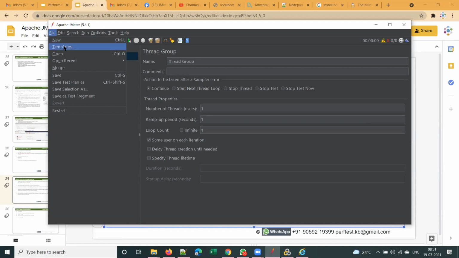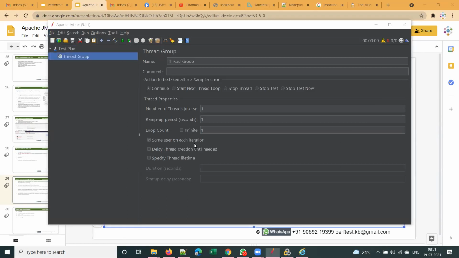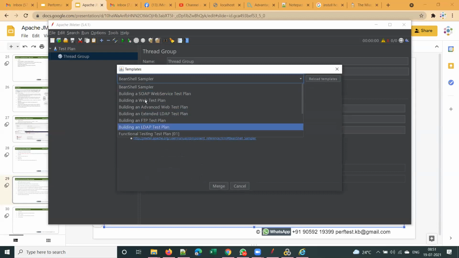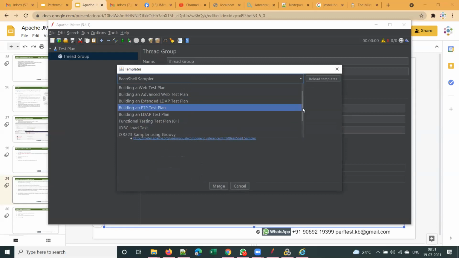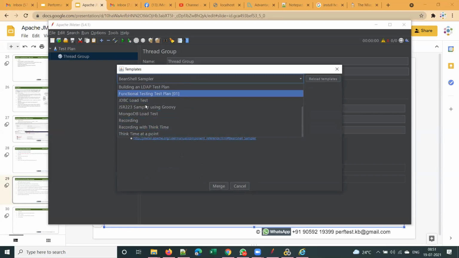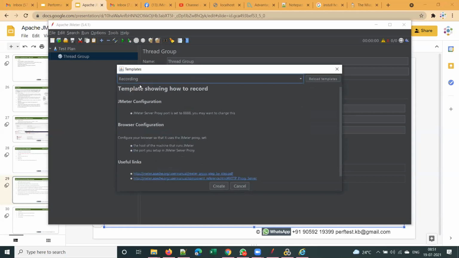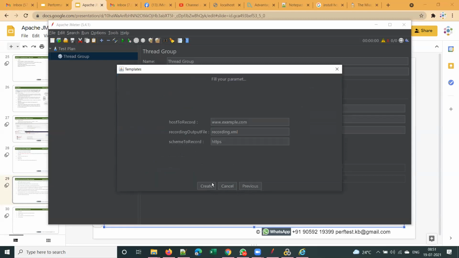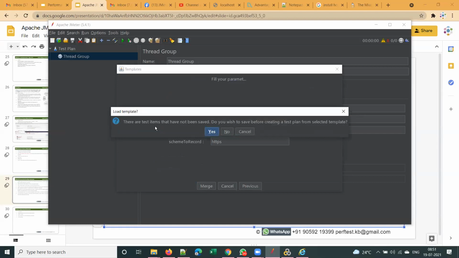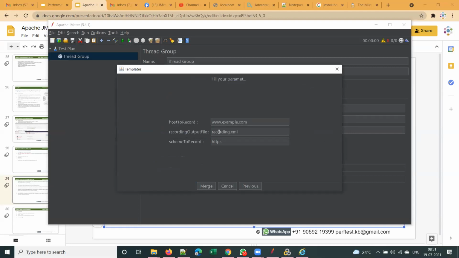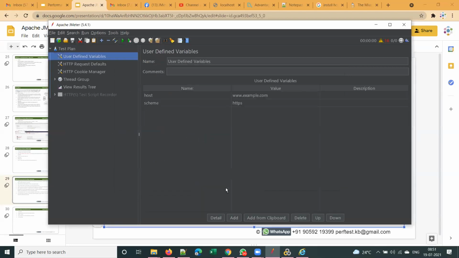JMeter provides some ready-made templates. If you go to File, Templates, you have different templates here, and you can choose the template. First we'll go with the recording template. Click create. There are test elements. Okay, I don't want to save that. So here it is, guys.